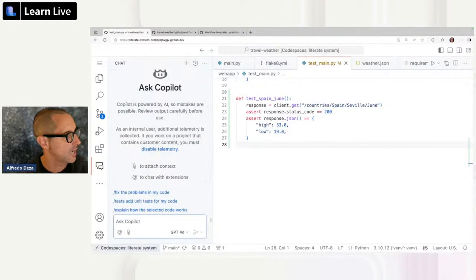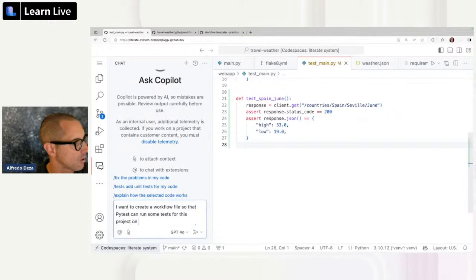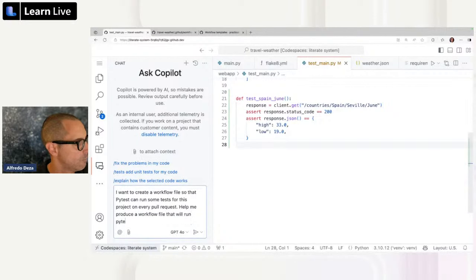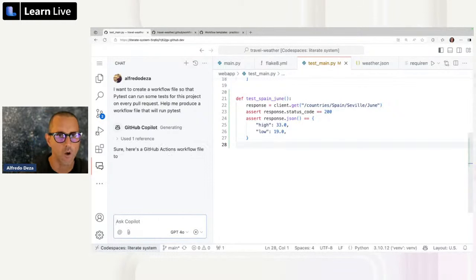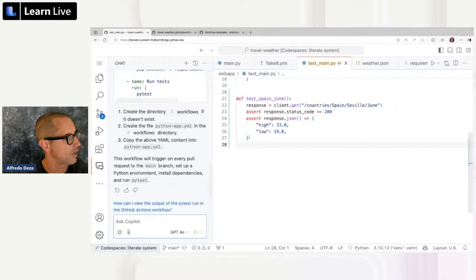I'm going to create a new chat. I'm going to say, I want to create a workflow file so that PyTest can run some tests for this project on every pull request. Help me produce a workflow file that will run PyTest. All right, so let's see what Copilot gives us, and it explains everything that we need to do.